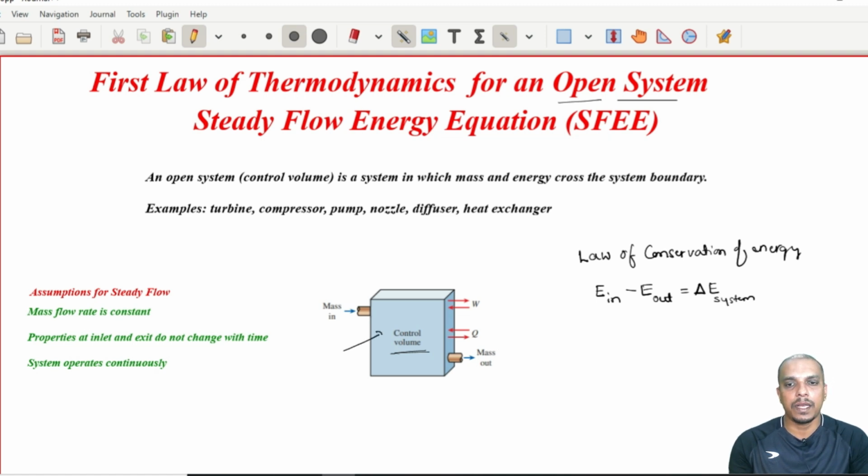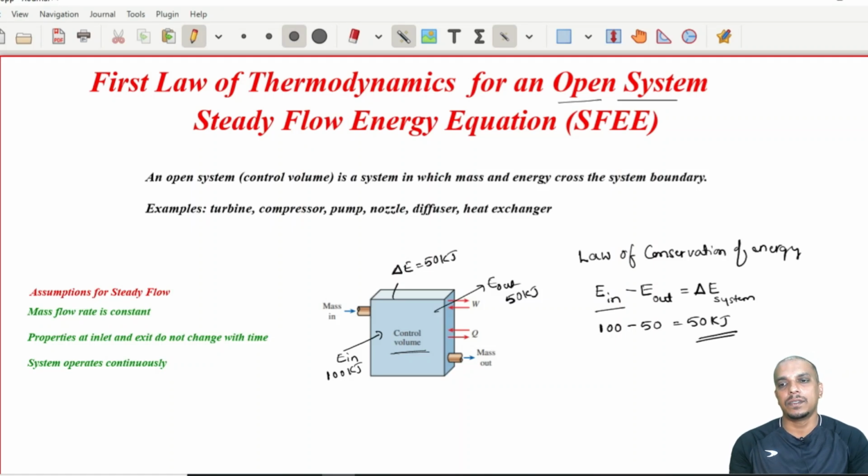So, if there is some energy coming in and some energy going out, let us say this is 100 kilojoules, and this is only 50 kilojoules, where has that remaining energy gone? That would have resulted in a change in energy. The remaining 50 kilojoules has gone here. That is what we have written. For example, in this example, 100 minus 50 is equal to 50 kilojoules. So, that is the energy change of the system.